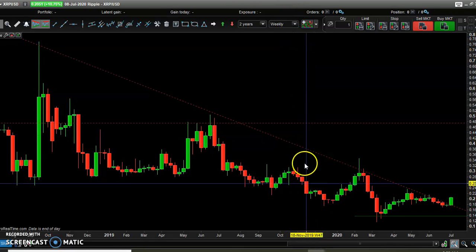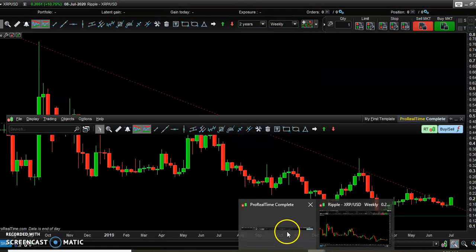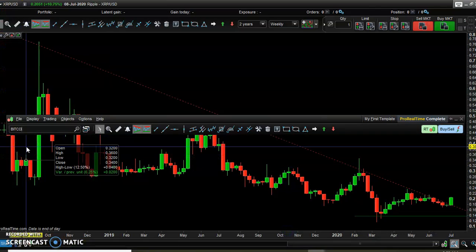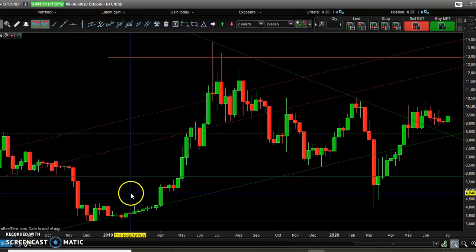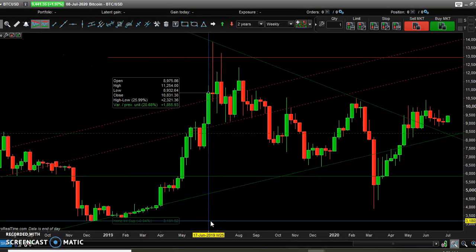Now let's move on and analyze Bitcoin against the US dollar. As you can see here, in terms of relative strength, Bitcoin seems to be the strongest one. Then we have Cardano right now, and Ripple seems to have the lowest relative strength compared with Bitcoin and Cardano.